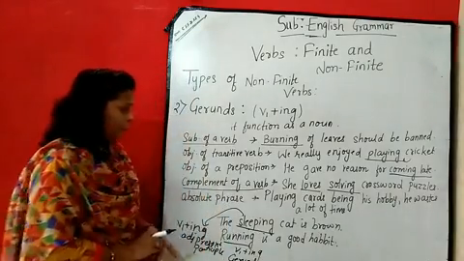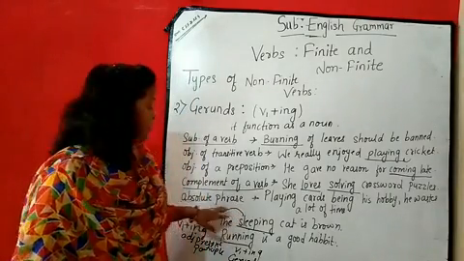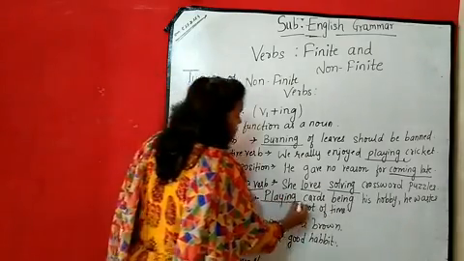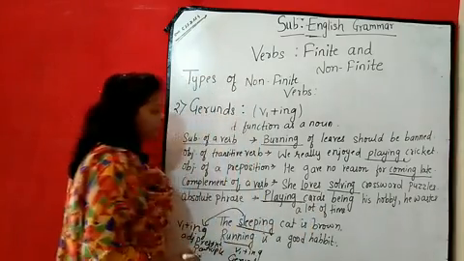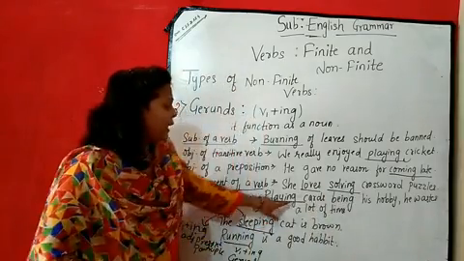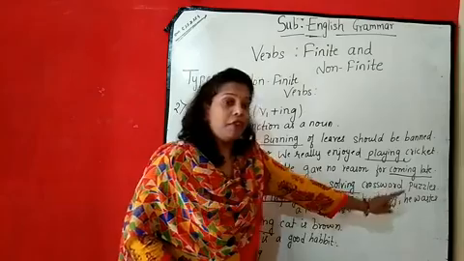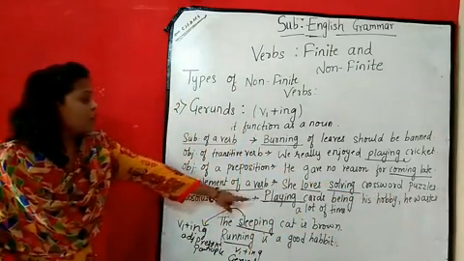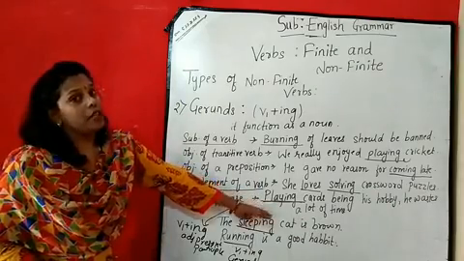Now the next one is the absolute phrase. Absolute phrase means whenever it is going to be used in a phrase. For example, playing cards being his hobby. It's a phrase. Playing cards being his hobby. ये क्या है? Phrase है. And it is used in the phrase of a sentence.